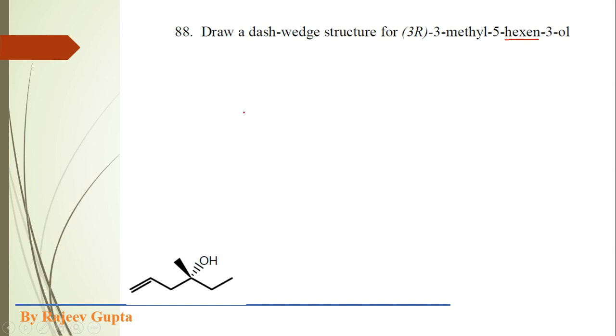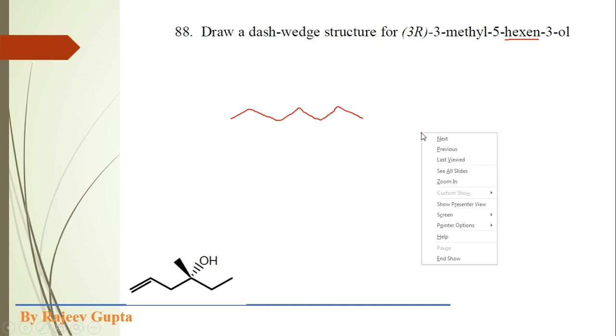So first of all we can draw a 6-membered straight carbon chain, 1 2 3 4 5 6.